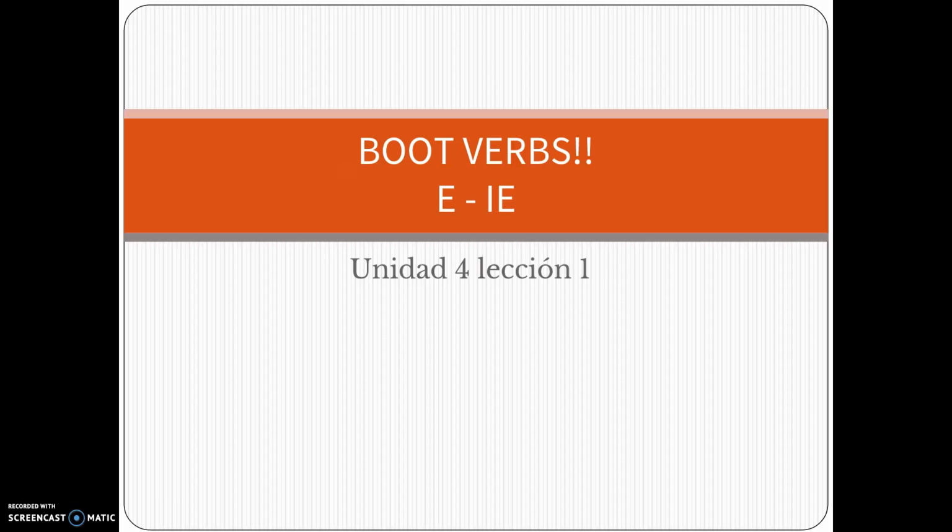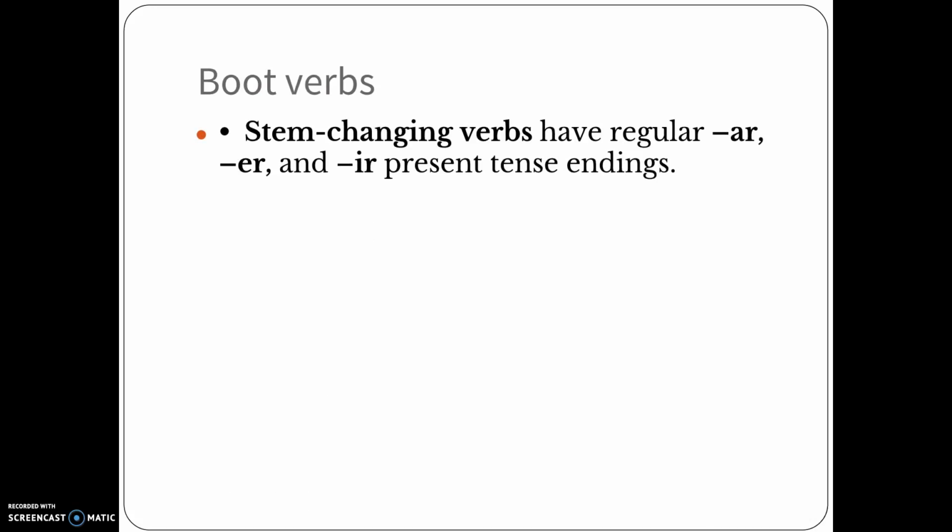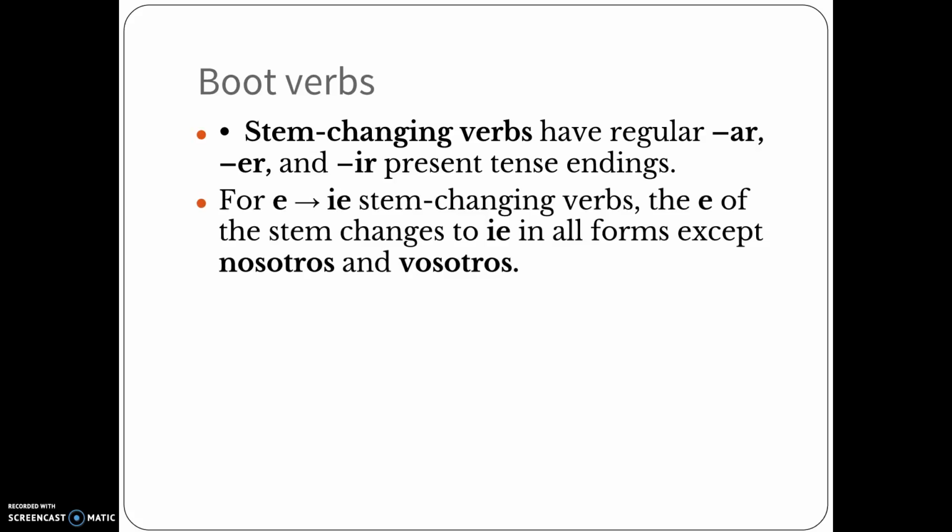So entonces vamos a empezar. So the very first thing. A stem changing verb, okay, they have regular AR, ER, and IR present tense endings. If you don't know those endings, you better get to know them because they're going to come up. So if you want to review over those, make sure you go over those endings, okay? Now, for the E to IE stem changing verbs, the E in the word stem changes to an IE in all the forms except for the nosotros and the vosotros form.